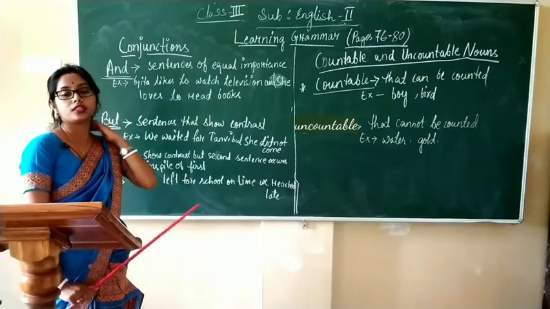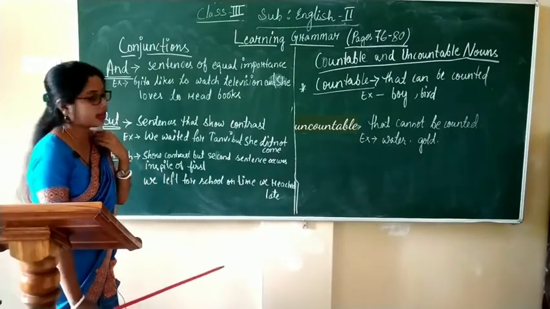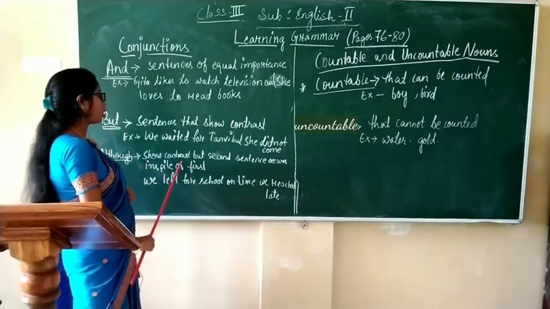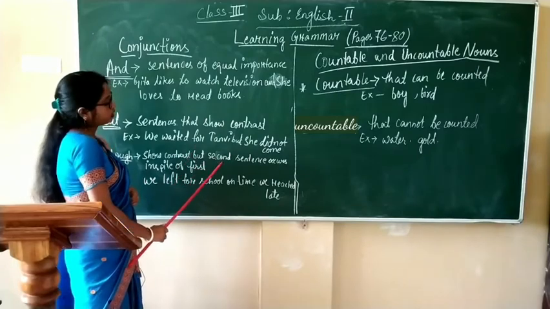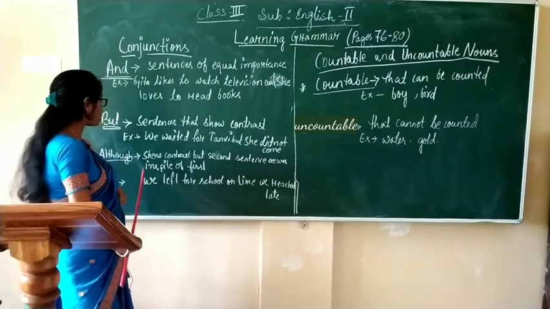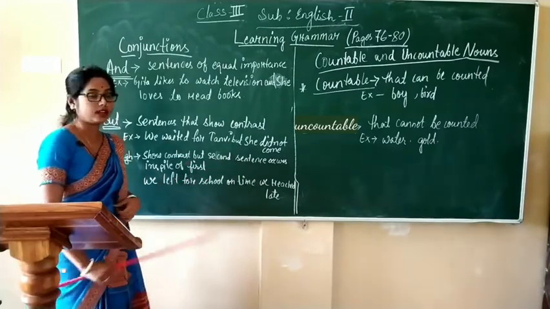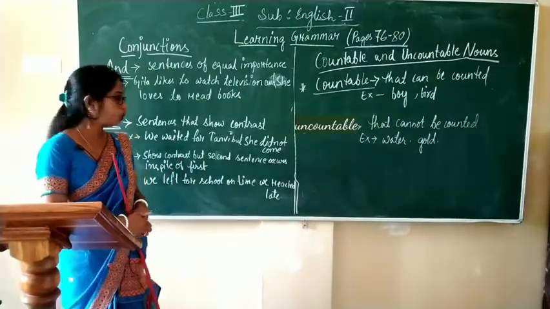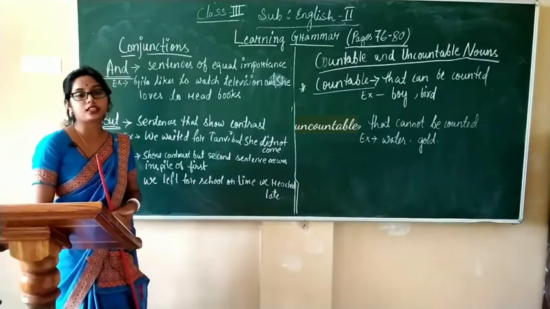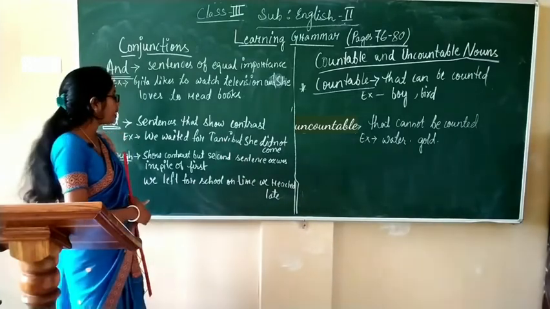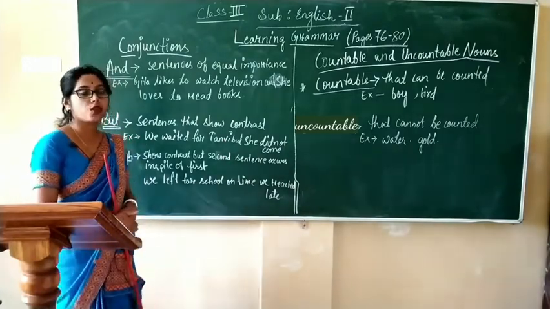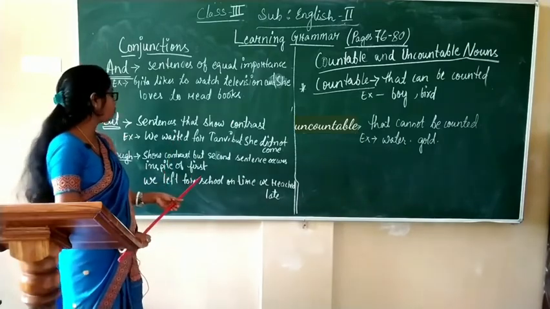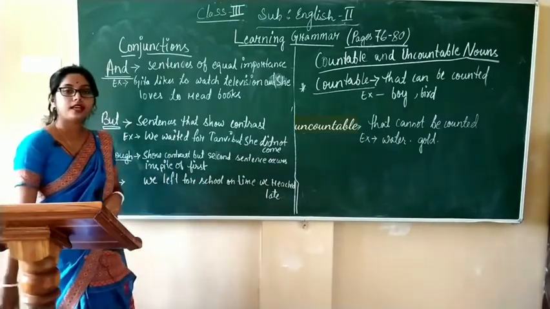Okay? Next, see our third conjunction, that is "although". "Although" is used to join sentences that show contrast, but the second sentence occurs in spite of the first. Okay? Let's see the example.